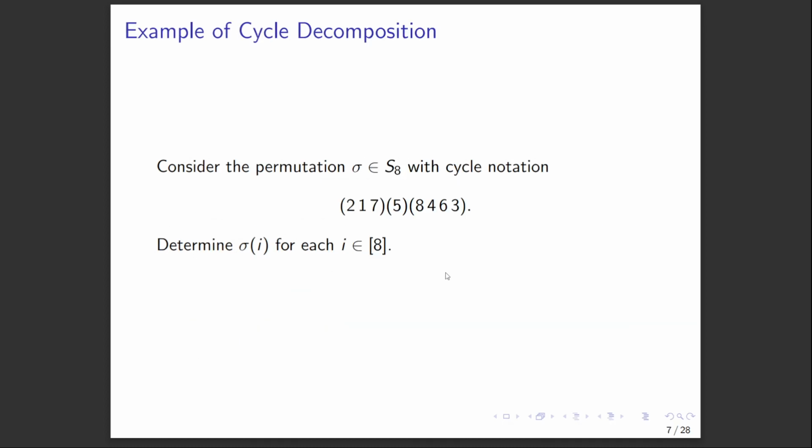Let's consider this example. I've given you this permutation sigma belonging to S8, and I've told you that it has this cycle notation: (2 1 7)(3 8 4 6)... actually (2 1 7), (5), and finally (8 4 6 3). What I want the viewer to do is to try and determine sigma of I for each I between 1 and 8. So you should feel free to pause the video and give this a stab, and then we'll come back.